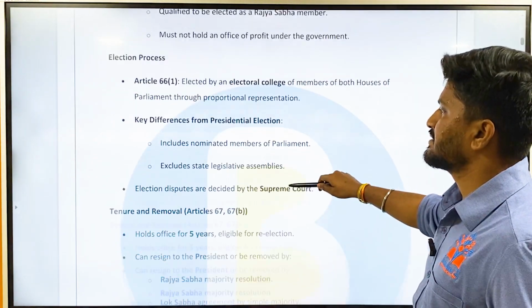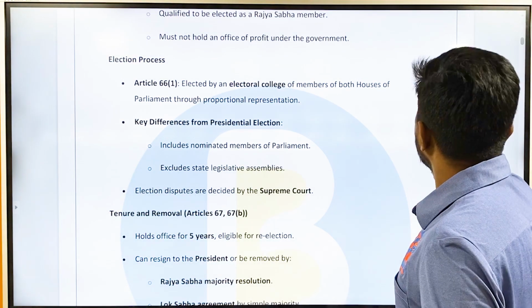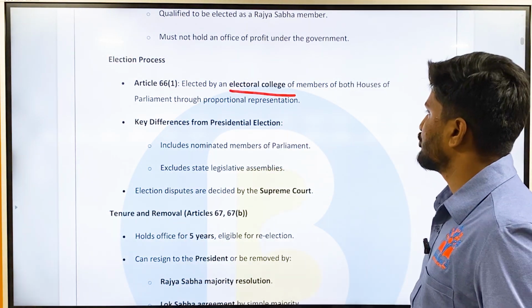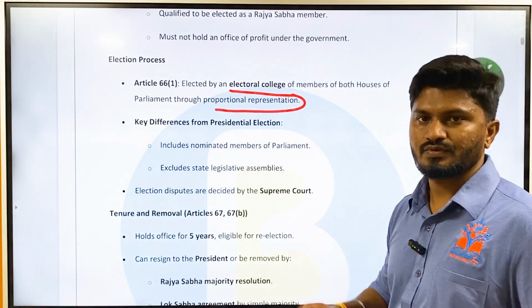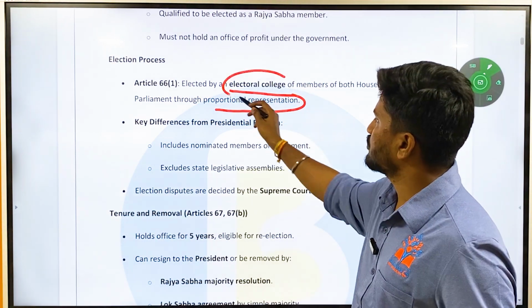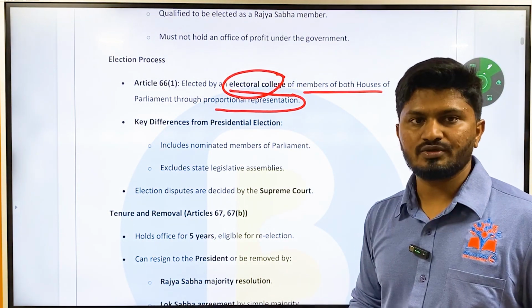And the election process is mentioned under Article 66 Clause 1. According to this, he is elected by an electoral college of members of both the houses of the parliament through proportional representation. So it is an indirect election, and the electoral college consists of both elected and nominated members of both the houses of parliament only.